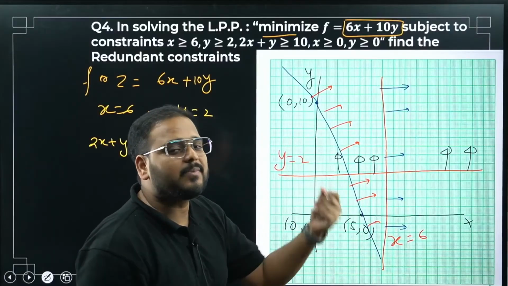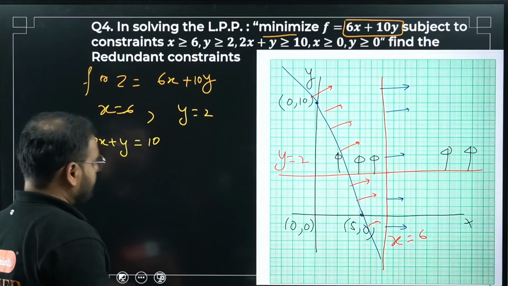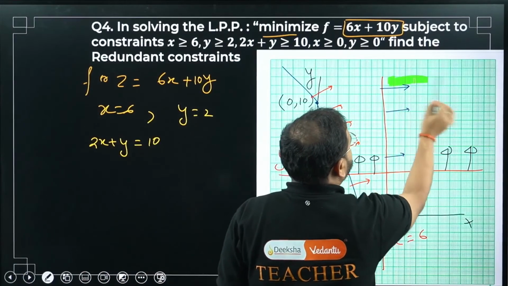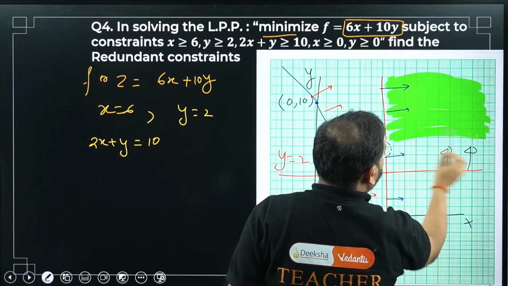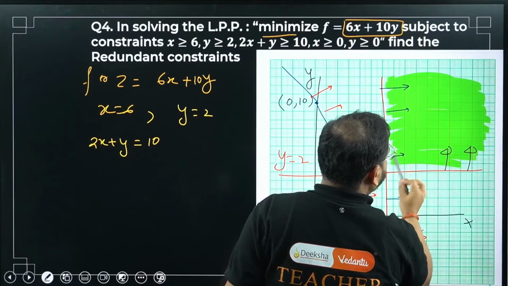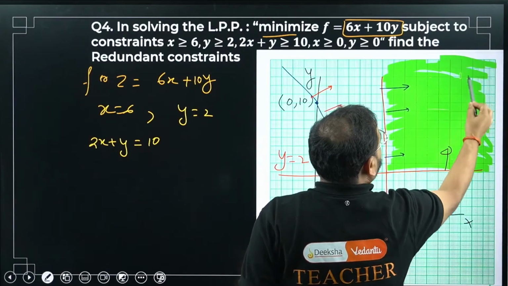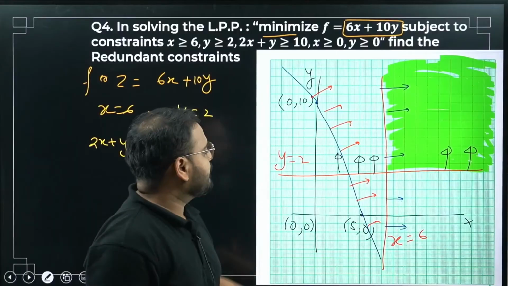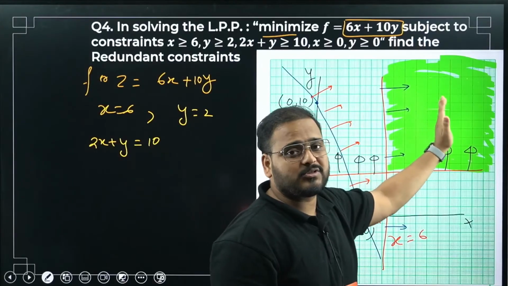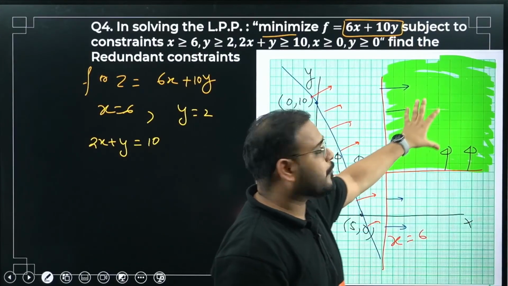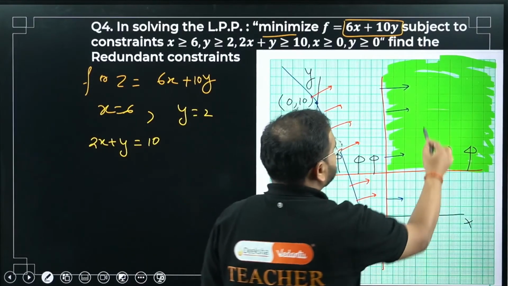First of all, what is my feasible region? Please check. Have a look. My feasible region is over here. Won't you agree? This whole thing is a feasible region, going on both sides till infinity. Because above y equal to 2, I can go till infinity. To the right of x equal to 6, I can go again till infinity. Okay, so this is an unbounded region. So this is my feasible region.